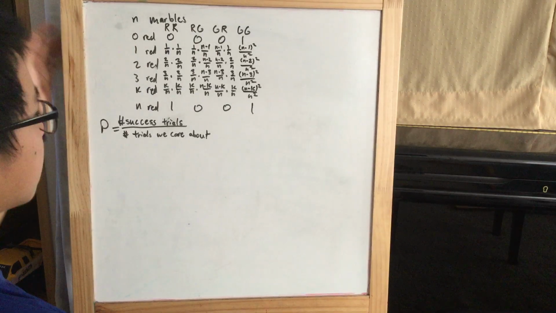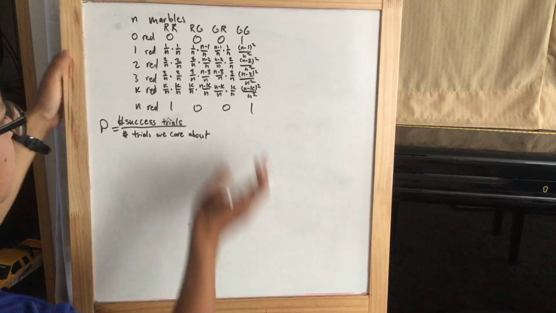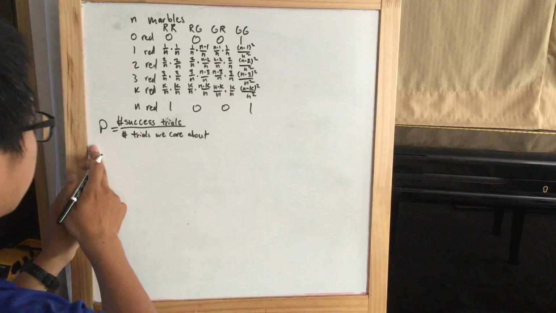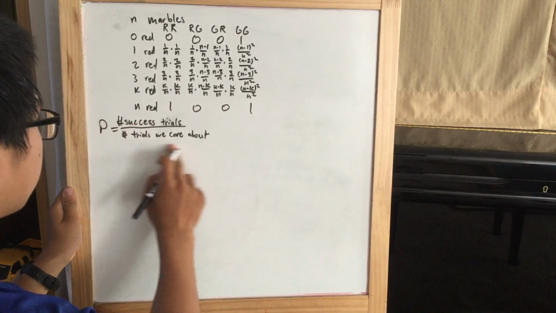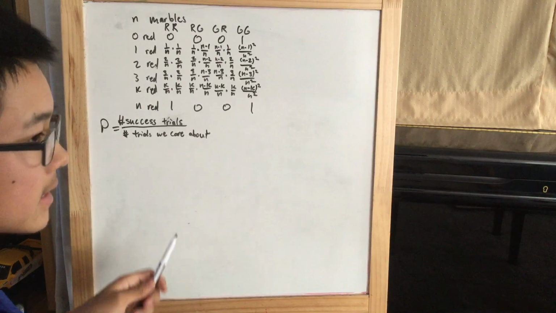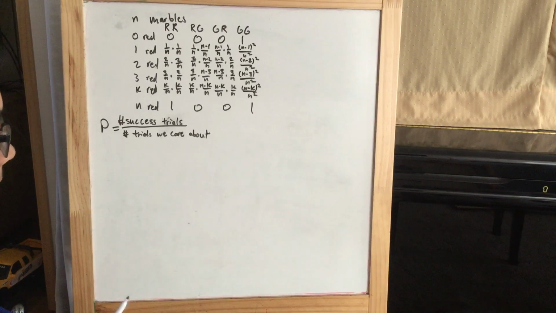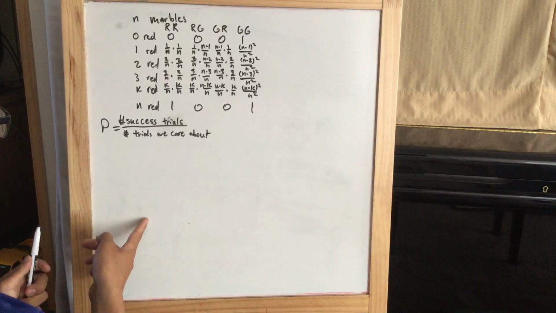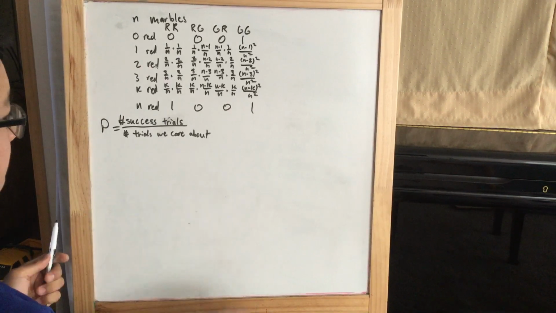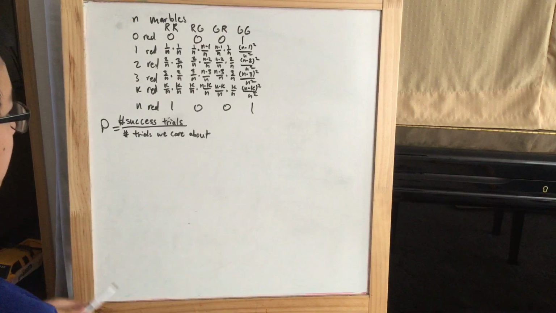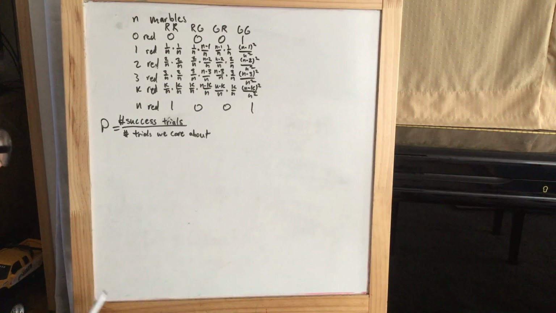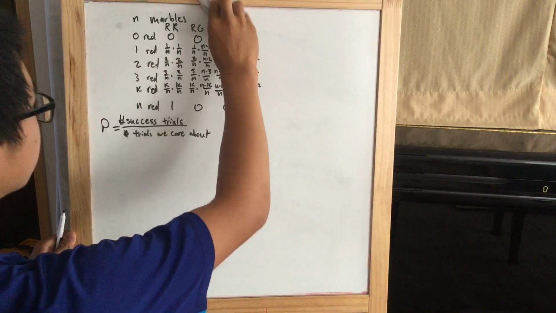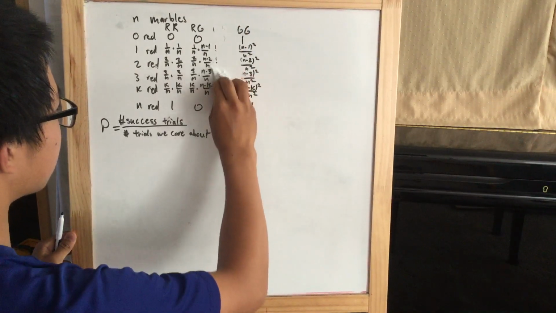Alright, that's all like beautiful and stuff, but what good does it do? Well, we know probability is successful trials over trials we care about. Remember, I said that the first marble I pulled out is red. So all of the trials that we care about have the first marble I pull out has to be red. So we don't care about the trials where the first marble I pull out is green. So yeah, we erase the ones where the first one is green. So goodbye. We don't care about these anymore.